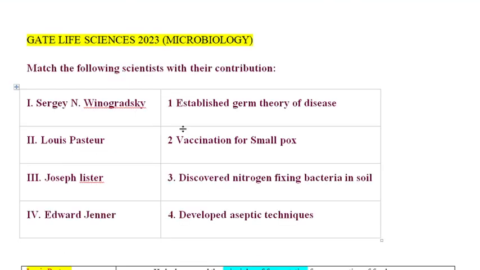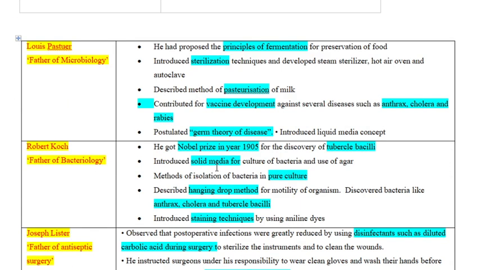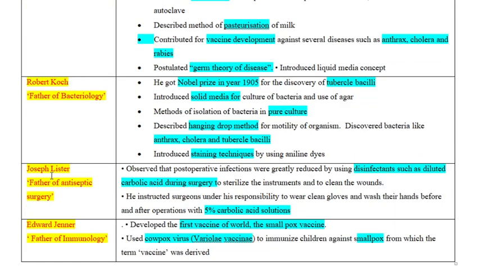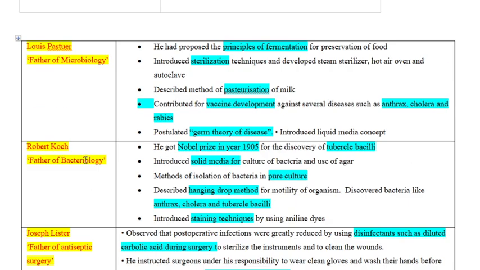Next is Louis Pasteur, who established the germ theory of disease, and Joseph Lister, who developed aseptic techniques, and Edward Jenner, who developed a vaccination for smallpox. Louis Pasteur is called the father of microbiology, Robert Koch is called the father of bacteriology, Joseph Lister is called the father of antiseptic surgery, and Edward Jenner is called the father of immunology.